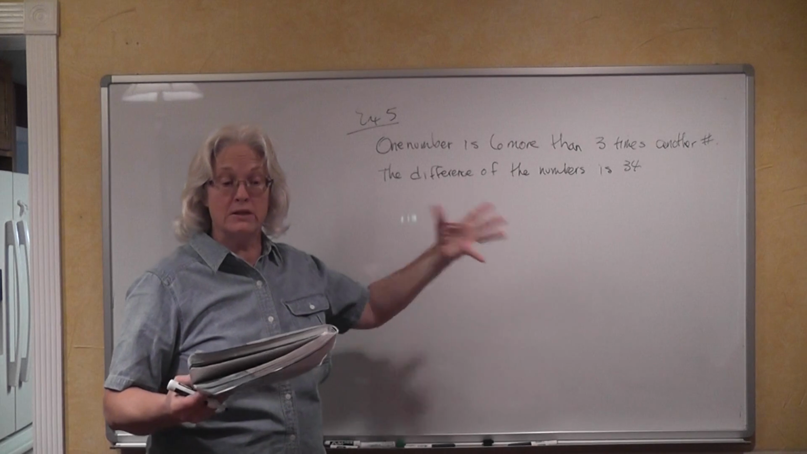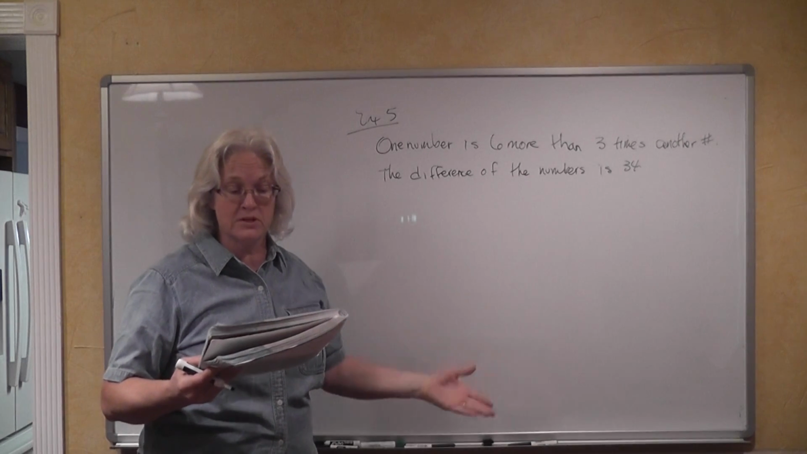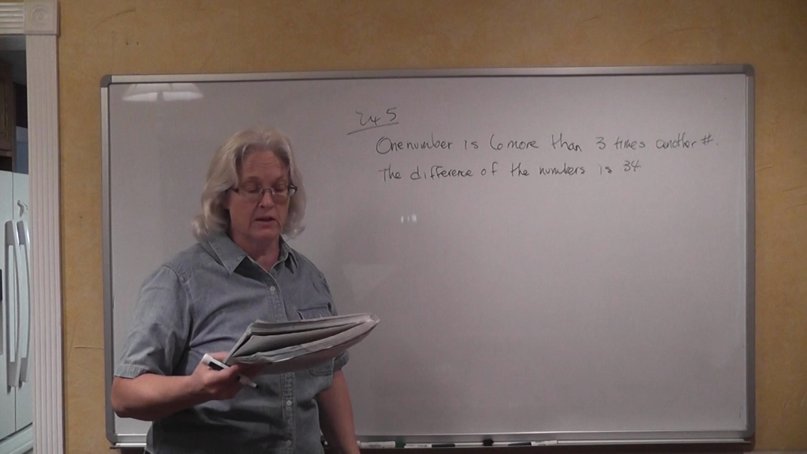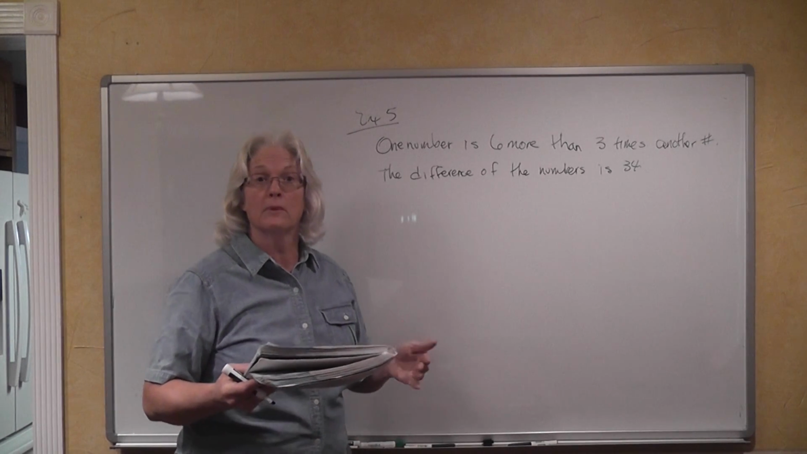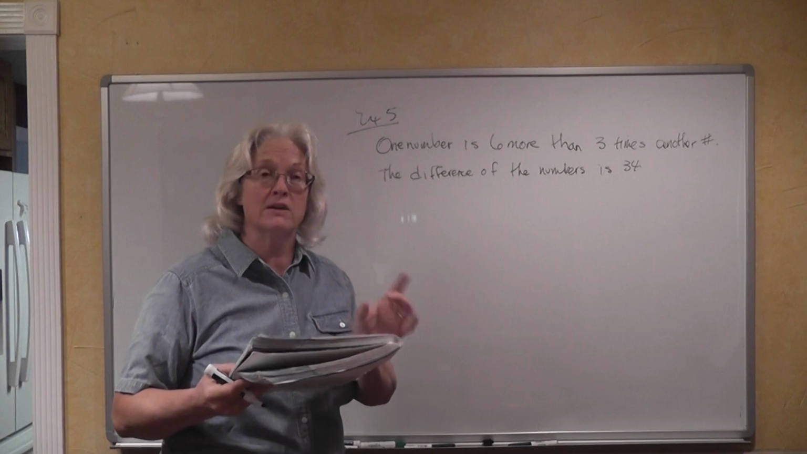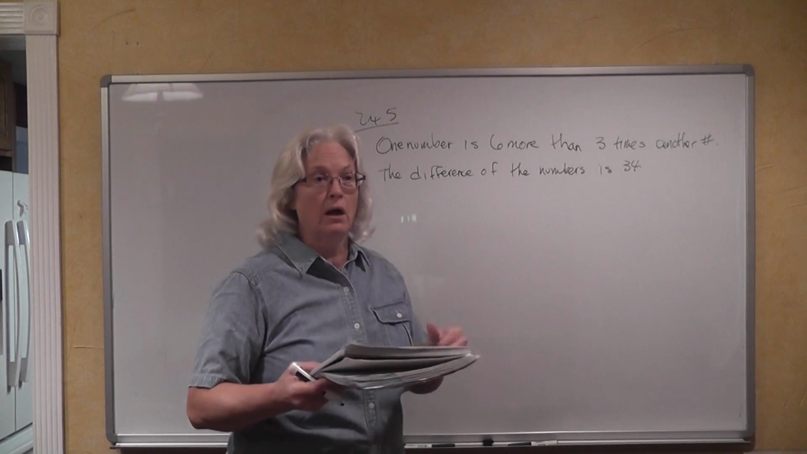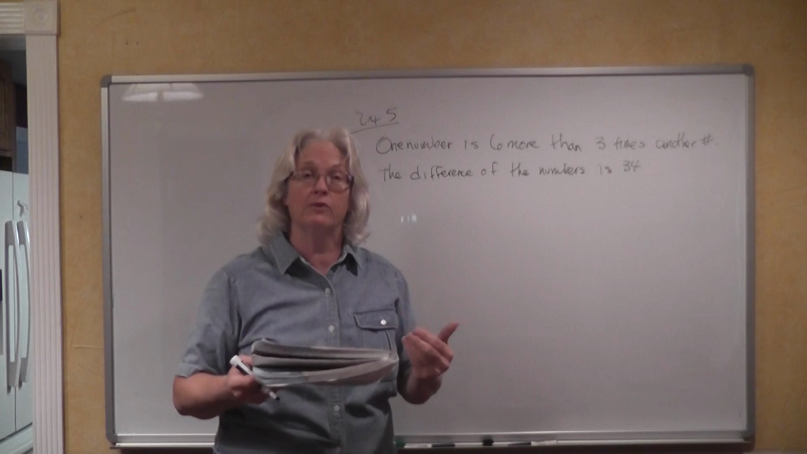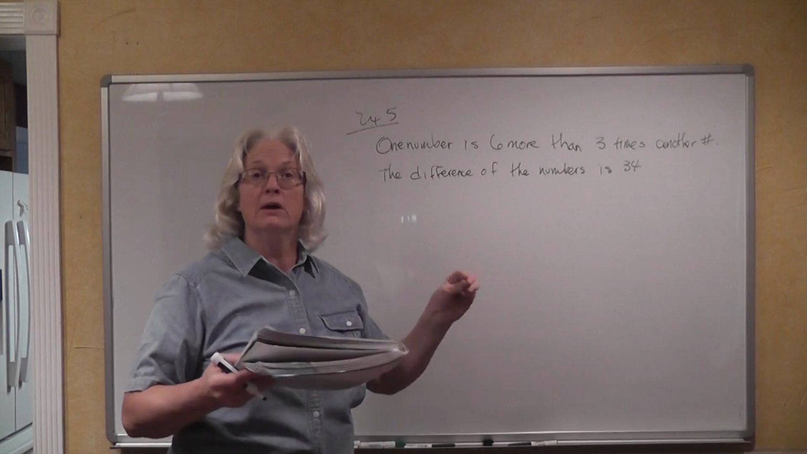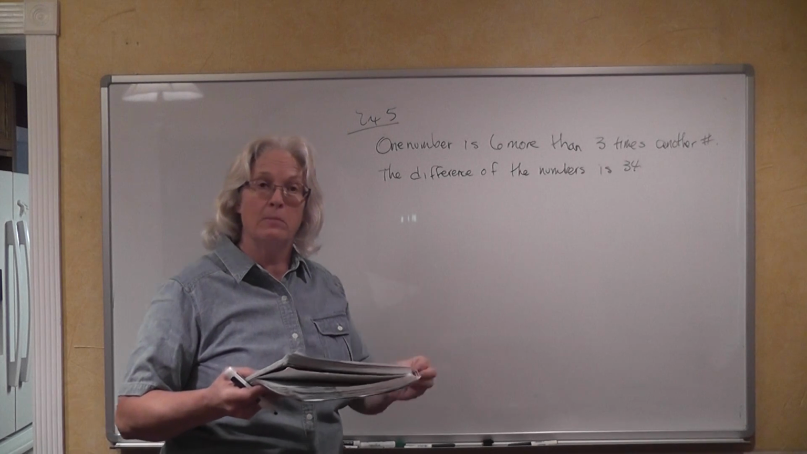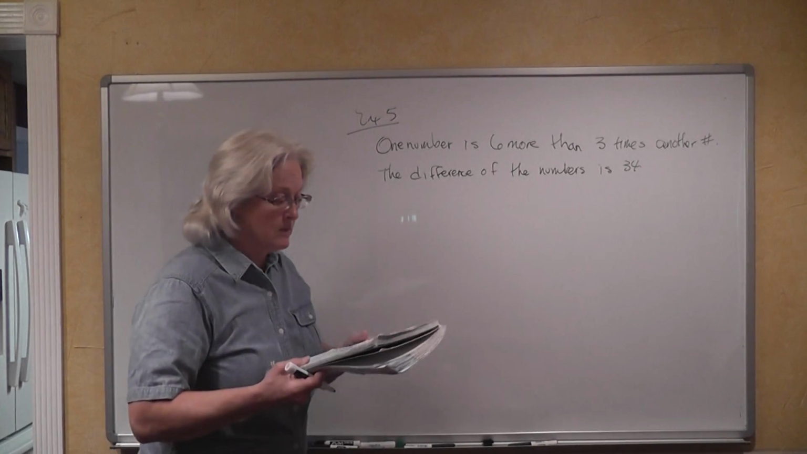Now this one is involved. If you read this, one number is 6 more than 3 times another number. The difference of the numbers is 34. What are the two numbers? You might think you can't do it. So you take it a phrase at a time. It's like that silly joke: how do you eat an elephant? You eat an elephant one bite at a time. You work with these more difficult translations from English into math one bite at a time.